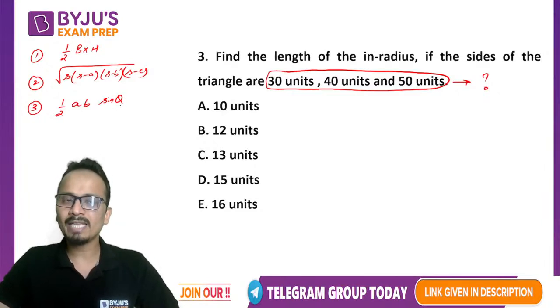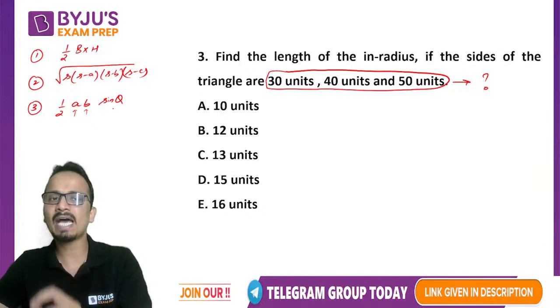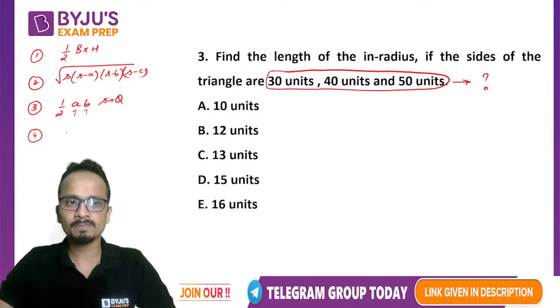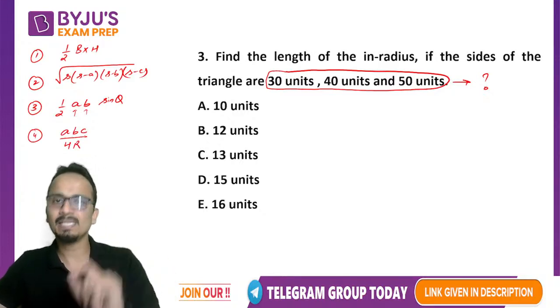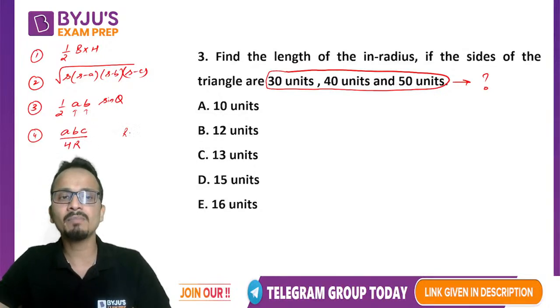The angle whose sine we take should be between these two sides. Fourth formula that you can use is small a, small b, small c upon 4 capital R, where a, b, c are the three sides and capital R is the circumradius.